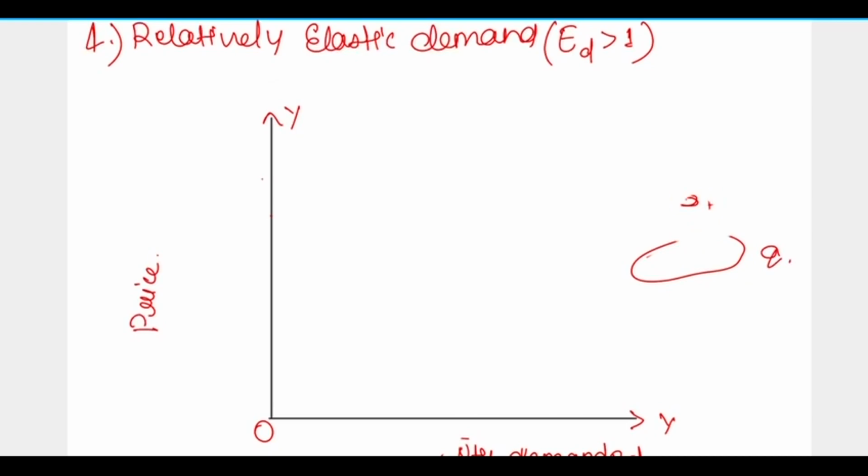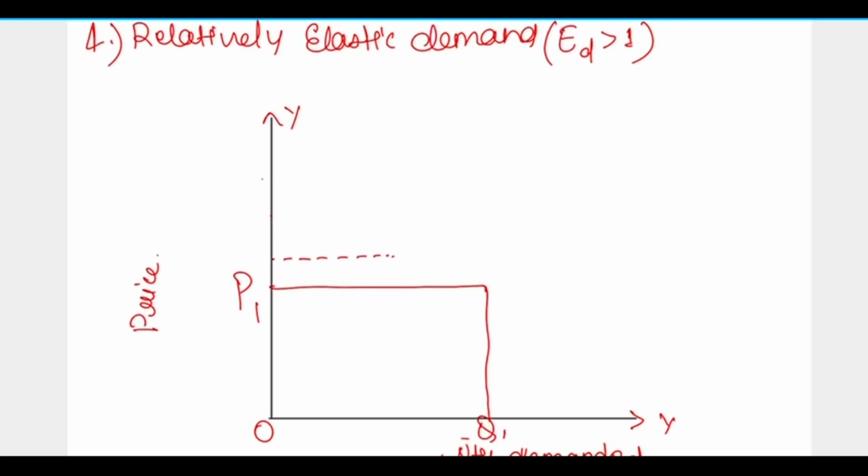It can be represented like this: this is our P1 and Q1. The small change in price leads to a big change in quantity demanded. This is our relatively elastic demand.